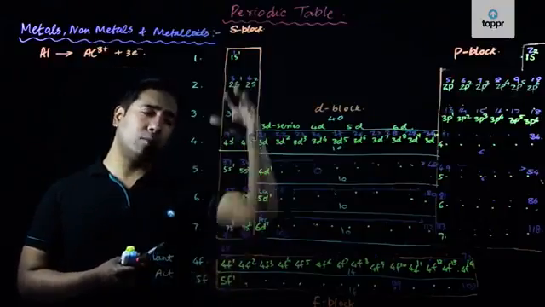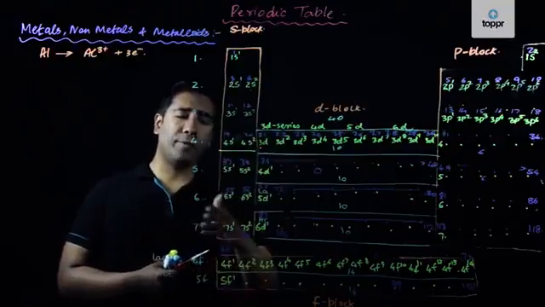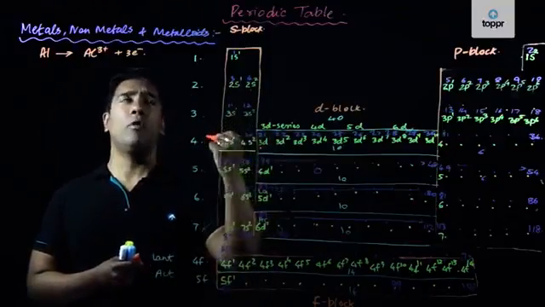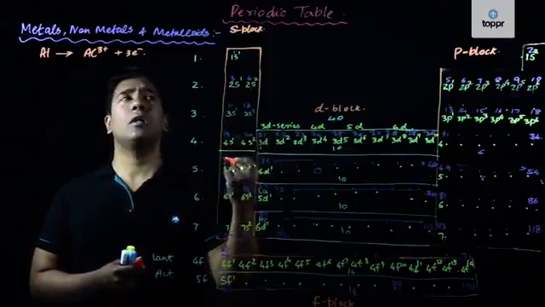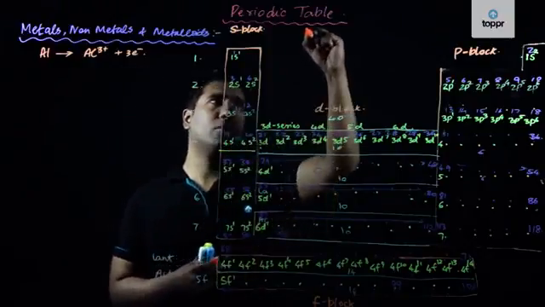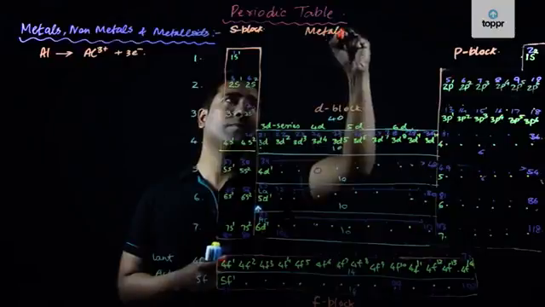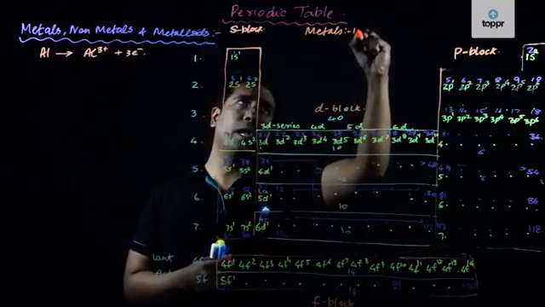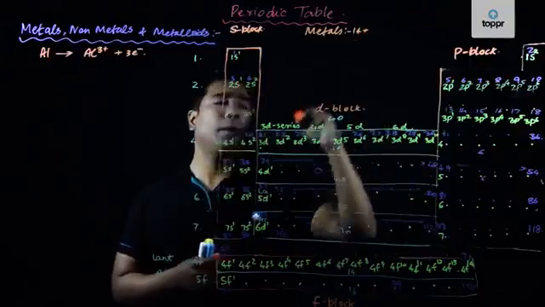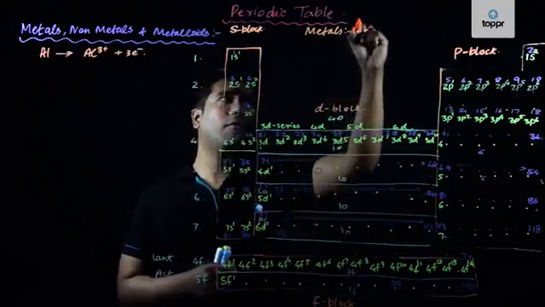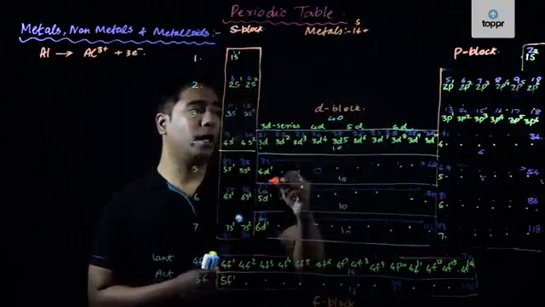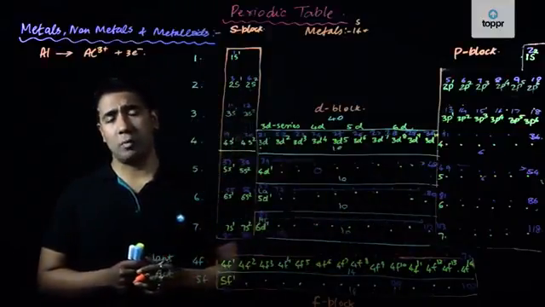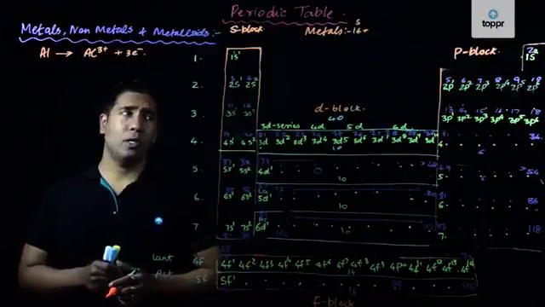So here in the S block itself, there are a total of 7 into 2, that is 14 elements. So if we consider metals, we have the total number of elements in the S block equal to 14, plus the elements in the D block, the entire D block being metals, which are also called transition metals or transition elements.